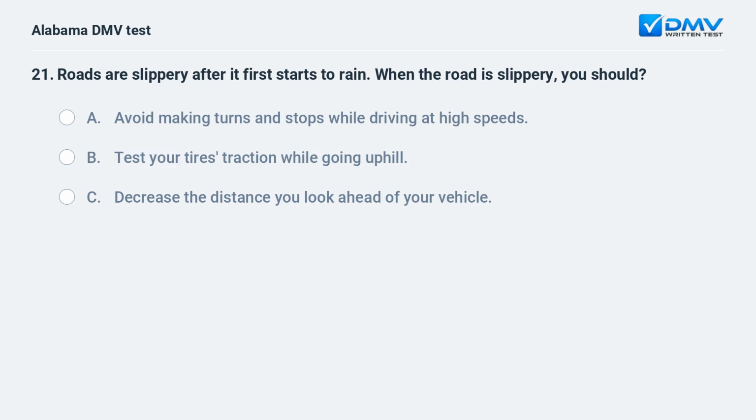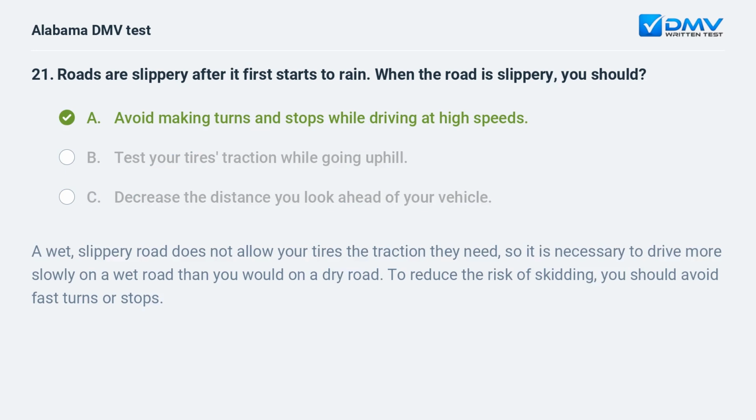Roads are slippery after it first starts to rain. When the road is slippery, you should: A. Avoid making turns and stops while driving at high speeds. B. Test your tires' traction while going uphill. C. Decrease the distance you look ahead of your vehicle.